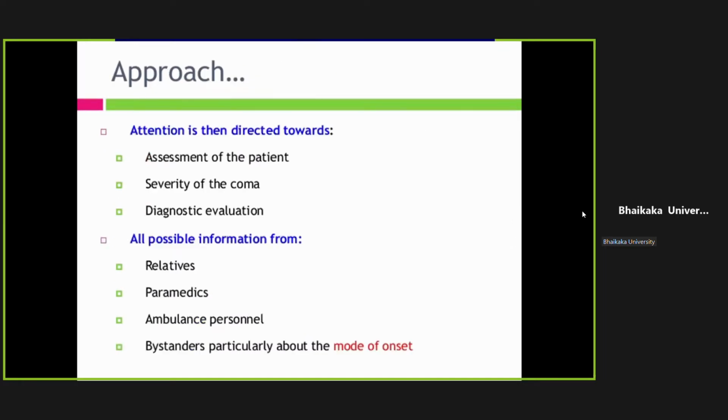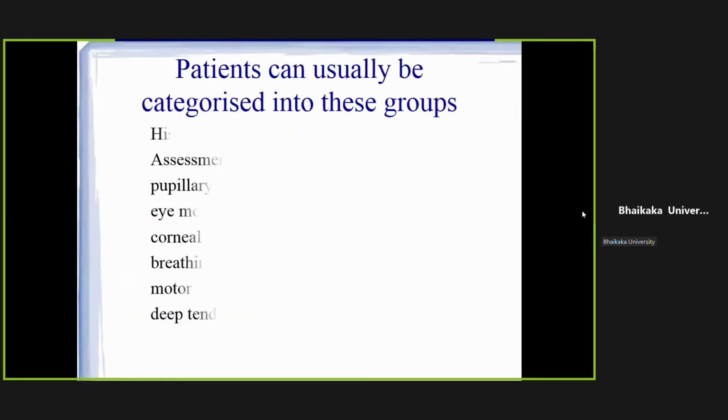What attention should we take? So in the assessment of the patient, we need to see the severity of coma, and we need to do the diagnosis. We have to take history from relatives, witnesses, paramedics, ambulance persons, particularly about how the coma started. Whether it was sudden onset, or rapidly progressive, or slowly progressive.